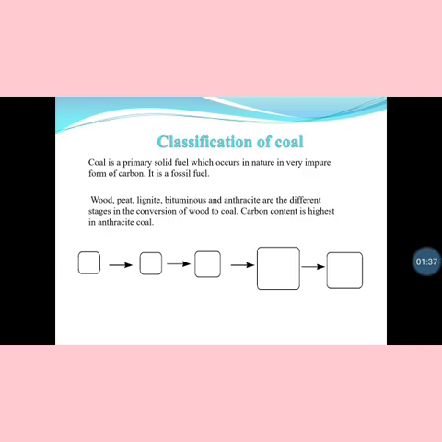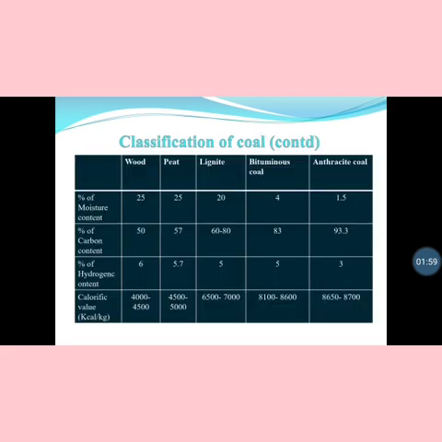So first, the wood is converted to peat, which is known as the first transformation. Second, peat is converted into lignite. The third transformation is when the lignite is converted to bituminous coal, and the last transformation is known as anthracite coal. So these are the classifications.